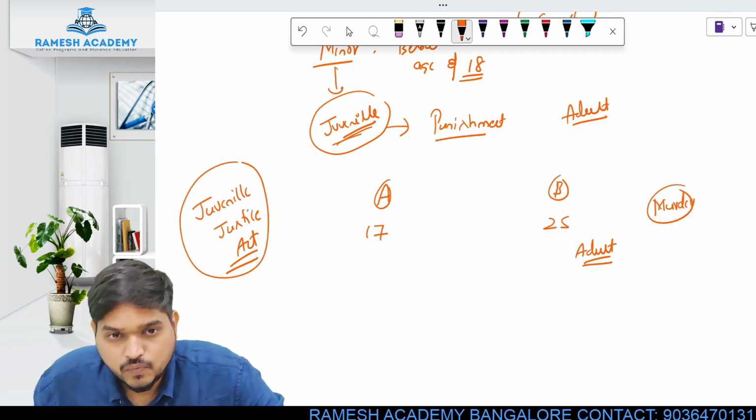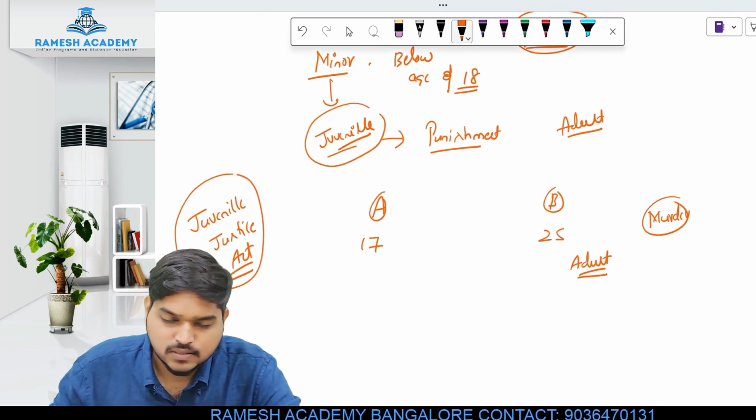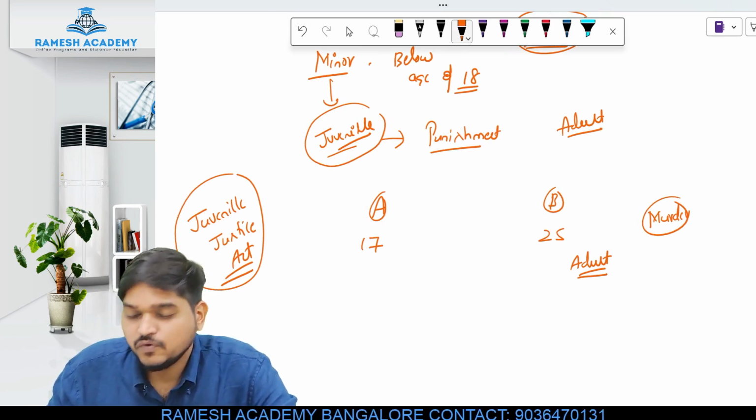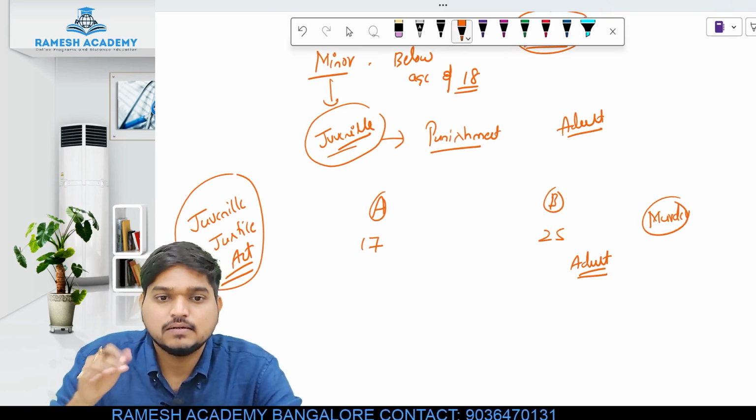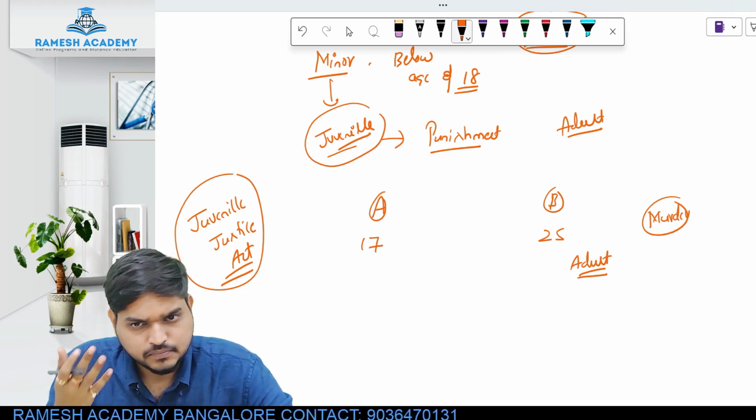Okay. Now the law says what? If you are below the age of 18 and if you commit a crime, you are called a juvenile, and the punishment for the juvenile is less strict as compared to the adult. And the logic is simple, because you are not an adult.